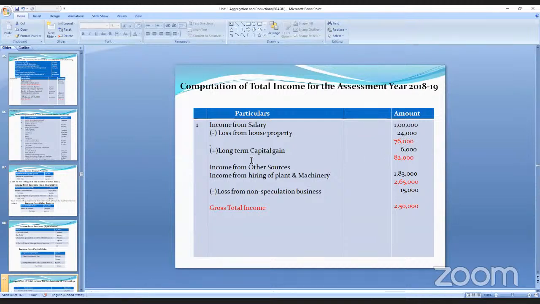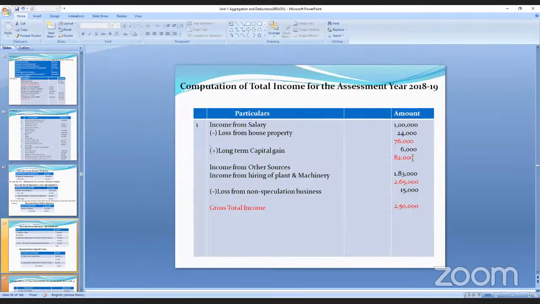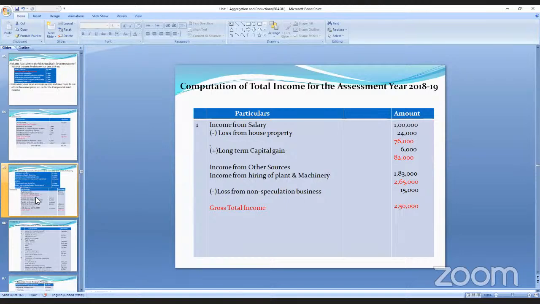Next is a long-term capital gain. See here, in capital gain, how much he got? 6,000. It is 6,000. When we add this, it is 82,000. Next, we see the income from other sources. What is the income he got?